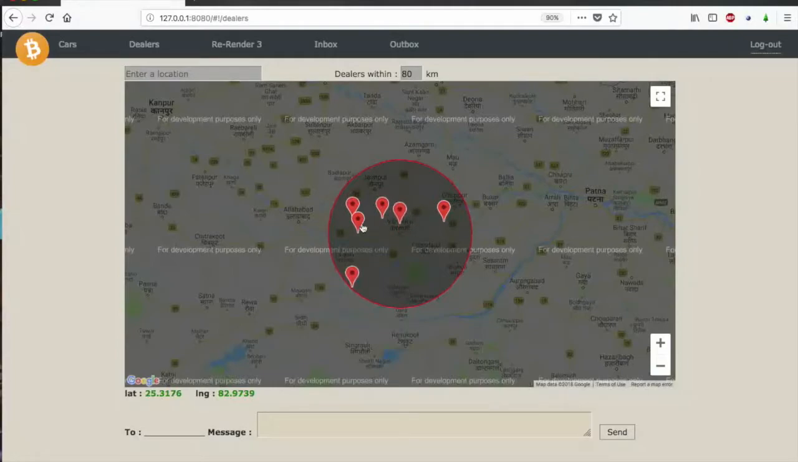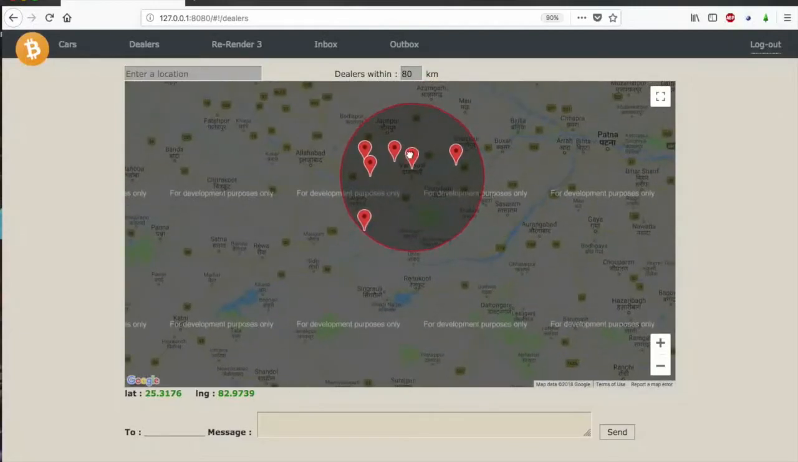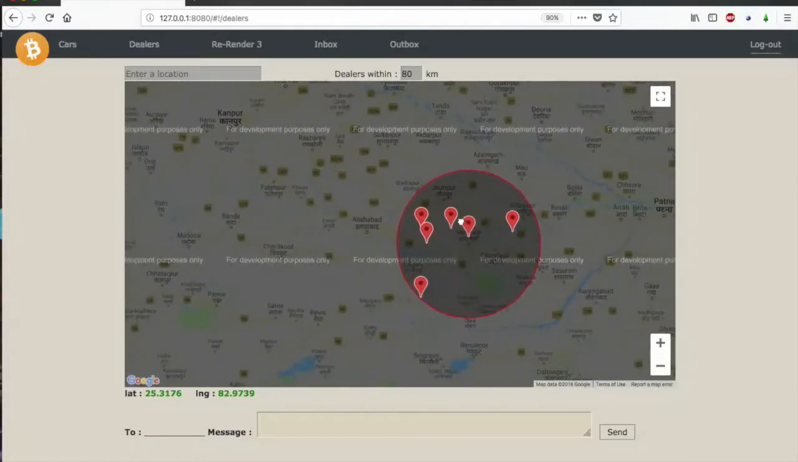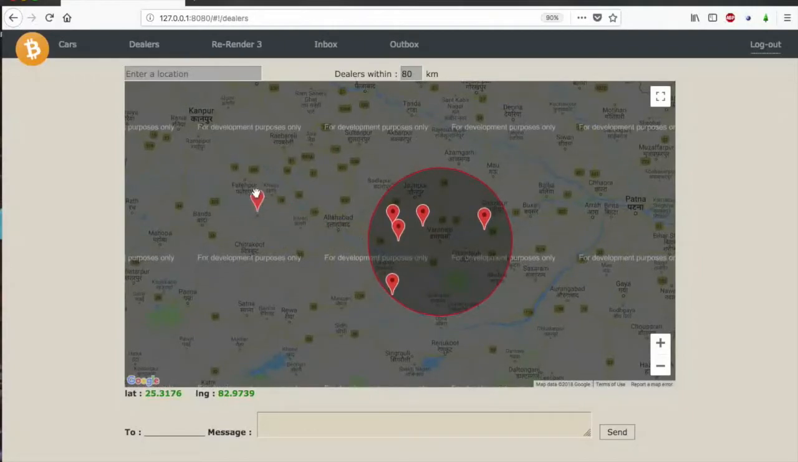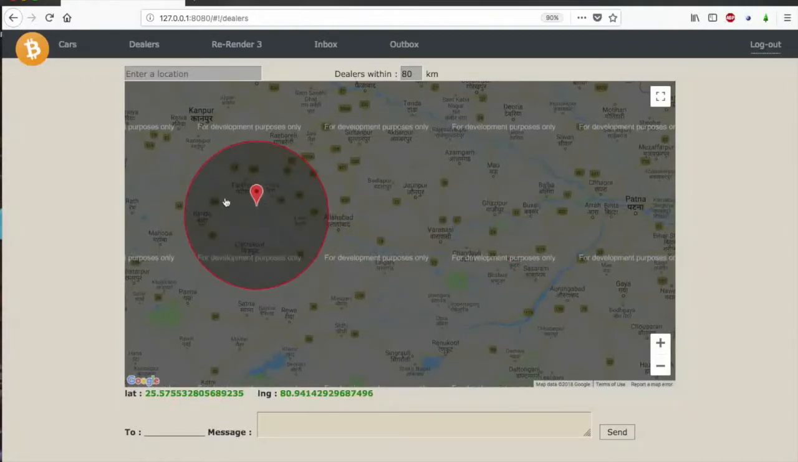So one more thing is that you can drag this location. Of course, this bouncing location is your current location. So you can drag it to some other location as you wish, and as you drop, the circle will automatically fill, and it will show all the dealers in that area.